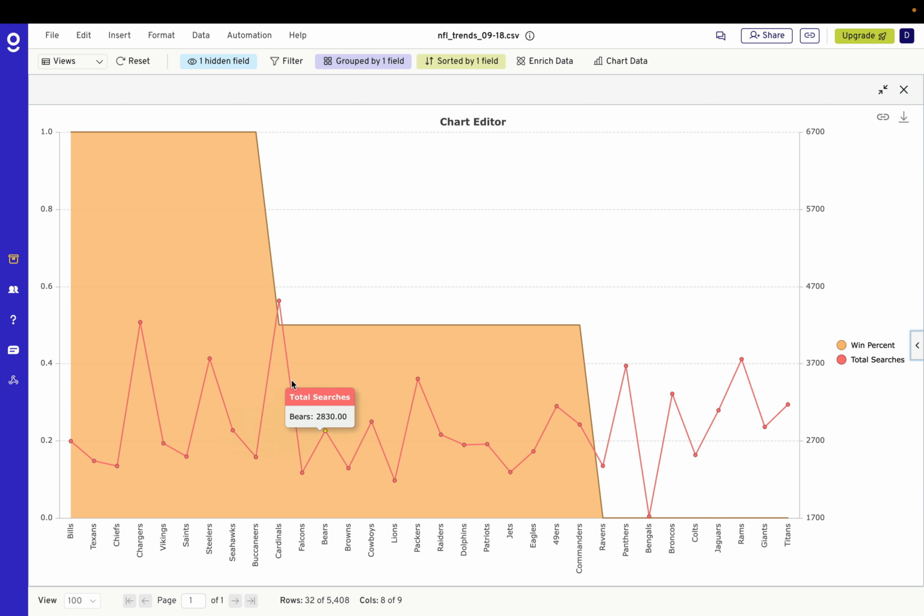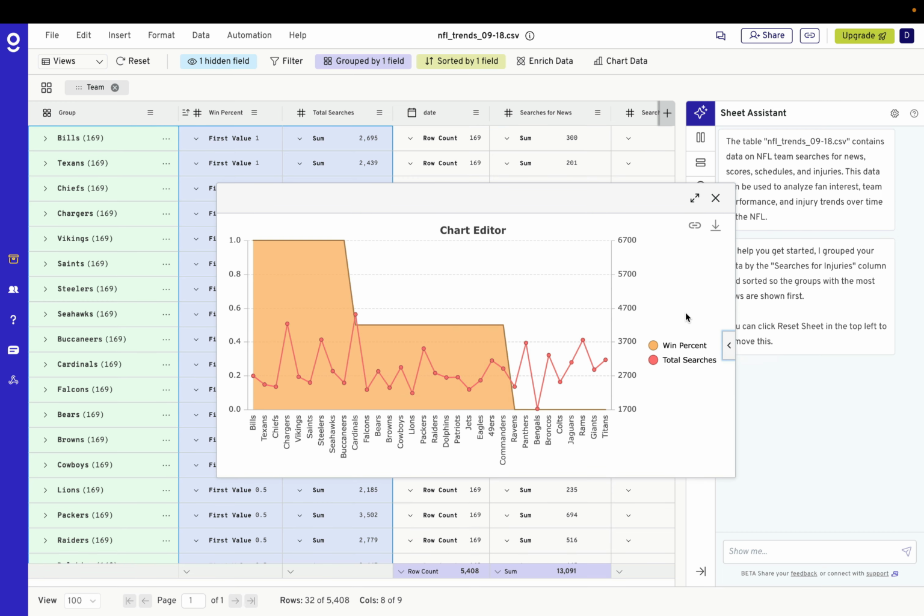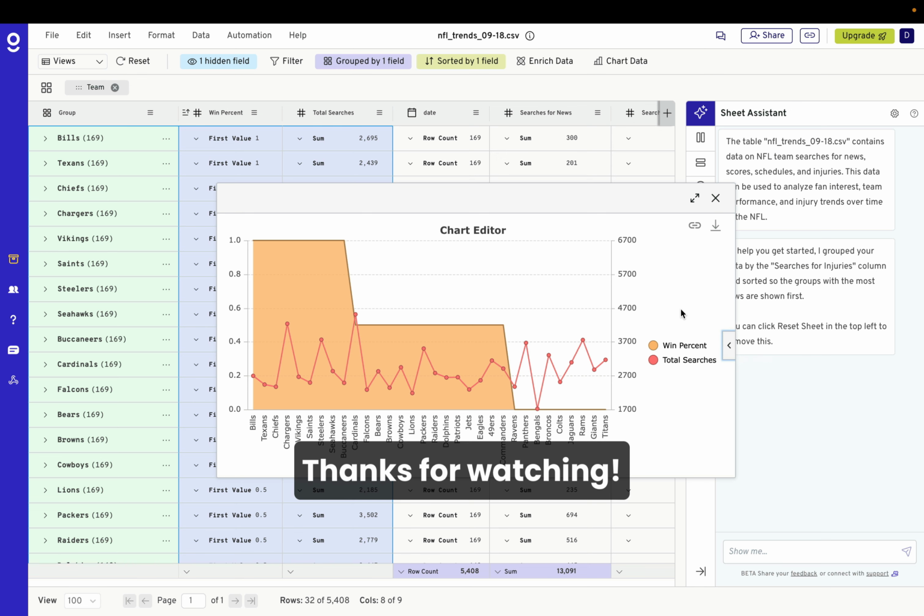Right now, do we see that there's more traffic with teams that are over here with 100% win? Not yet. I don't see any trend here today, but I think we have a good method for testing this going forward. So what I'll do is come in and update this in a few weeks, and we'll take a look at where we stand.